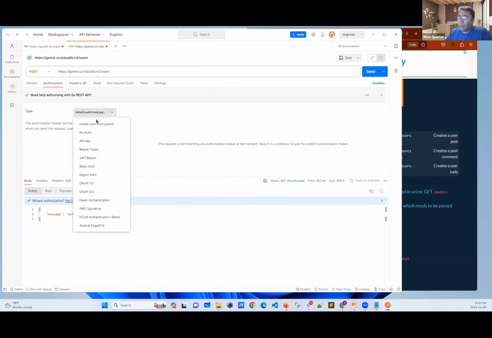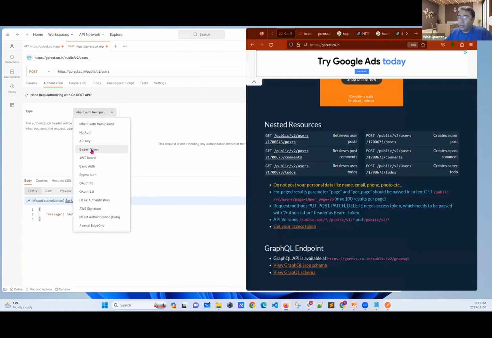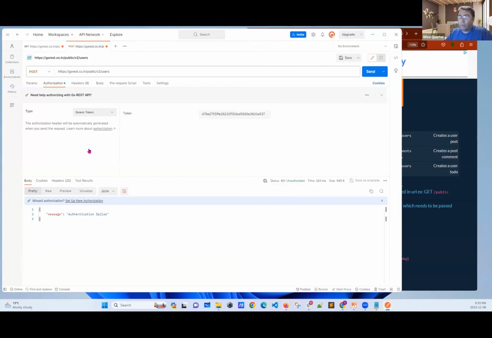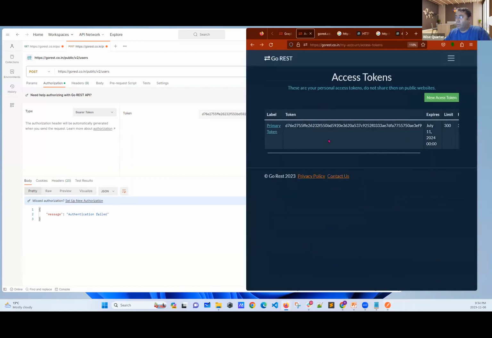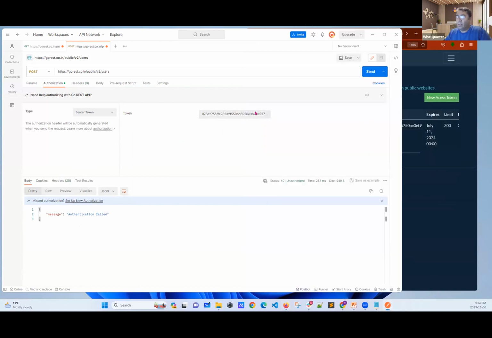When you click here, we have API key, we have OAuth 1, 2, etc. Now, GoRest says, please choose bearer token. Got it. I choose bearer token. Now, I have to provide the token here. Copy, paste. I have already copied from here. I pasted.